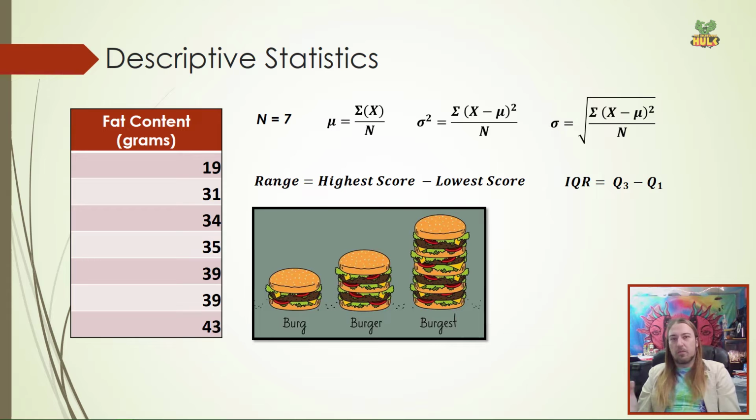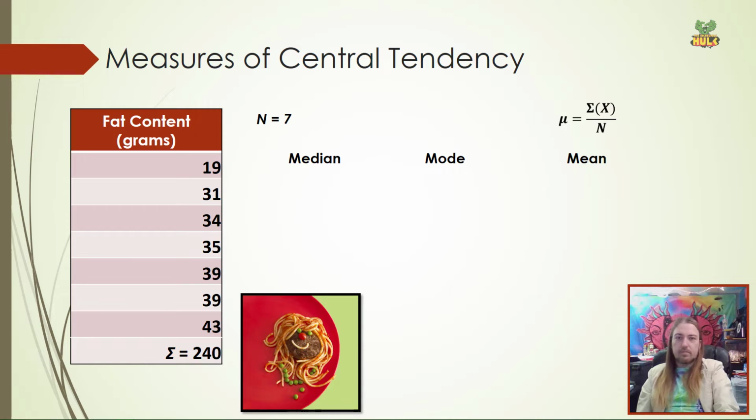We next have the formula for the mean. Mu is equal to the sum of x divided by n. And then we see our formulas for both variance and standard deviation. And then at the bottom, I wrote down the formulas, although they're pretty straightforward, for range and for interquartile range. Okay, so let's start with the measures of central tendency.